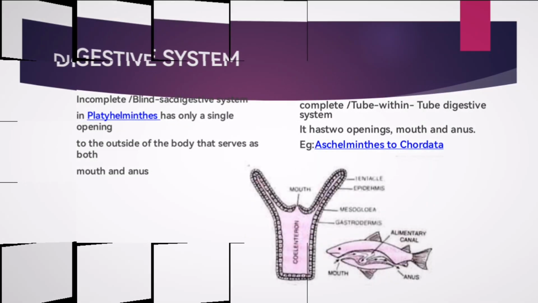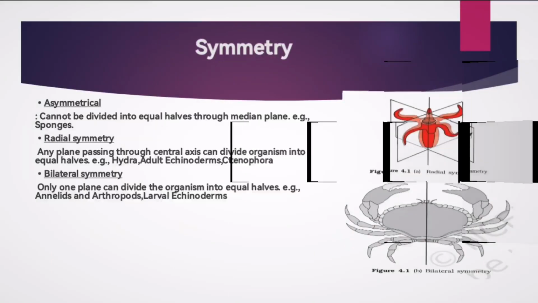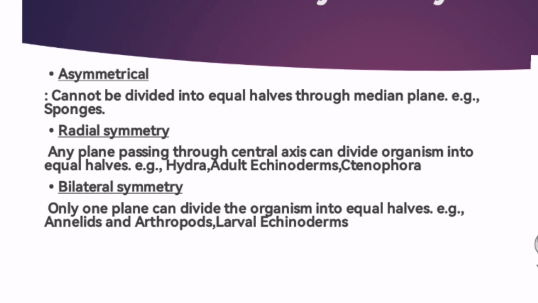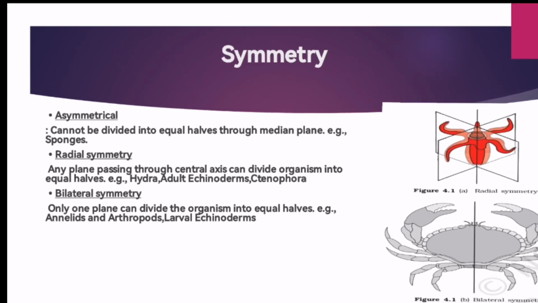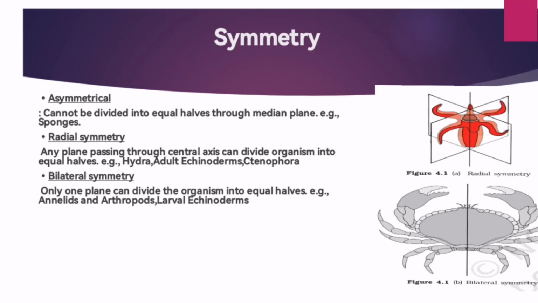Okay, then in radial symmetry and bilateral symmetry, what do we know? Examples: hydra will come under coelenterata, adult echinoderms, ctenophora.